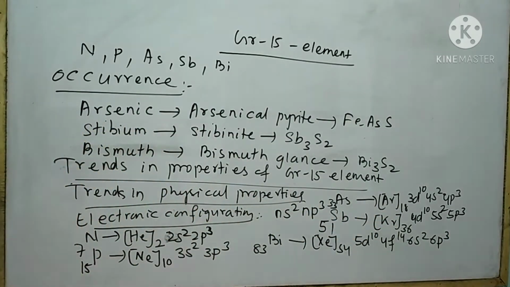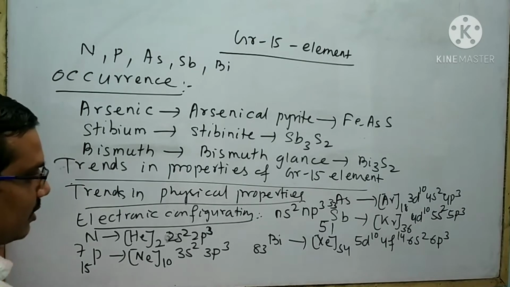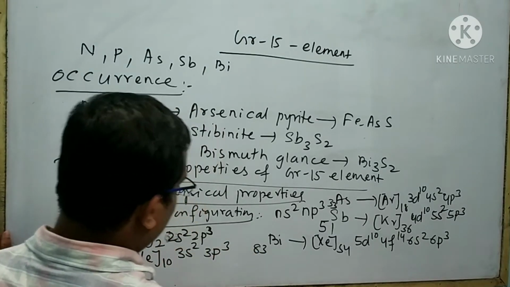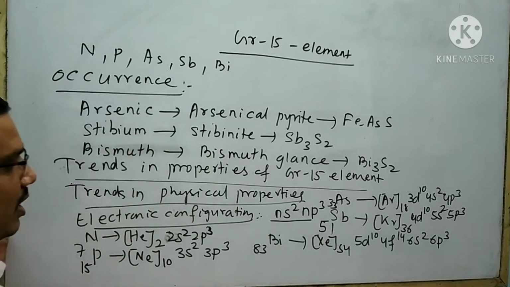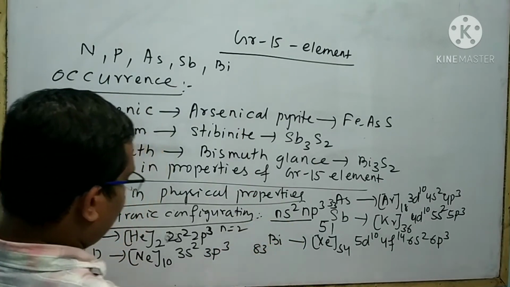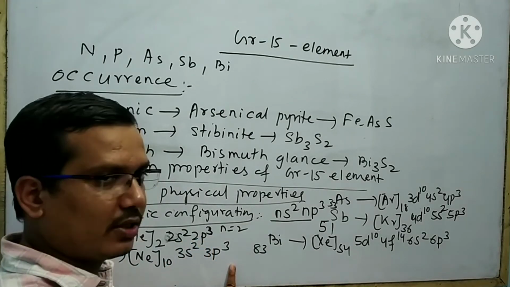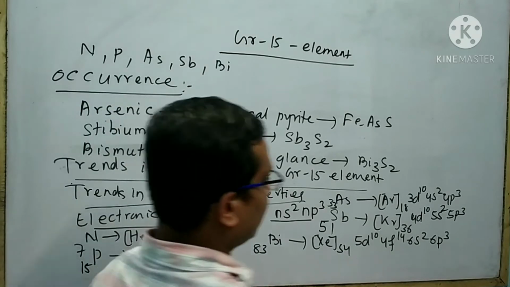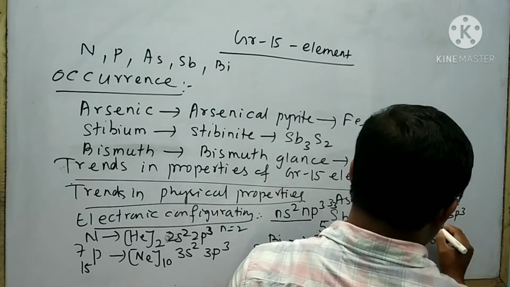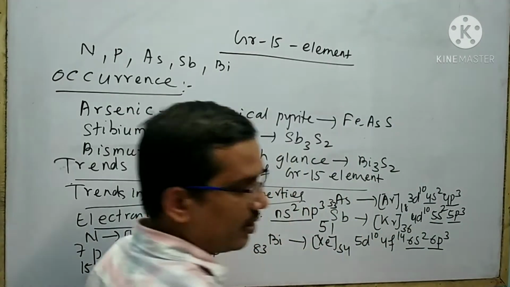These are the electronic configurations of group 15 elements. In all cases, the electronic configuration of the outermost shell must obey the general formula. In nitrogen, n is equal to 2, so we write 2s2 2p3. In phosphorus, n is equal to 3, so we write 3s2 3p3. Like that, we can also write 4s2 4p3, 5s2 5p3, and 6s2 6p3.